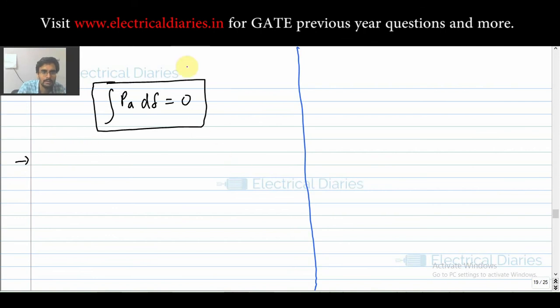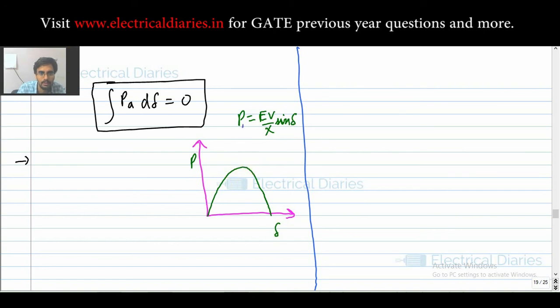So see, this is your system, and this is your CPF. Real power is given by EV by X sine delta. That curve only I have drawn, P and delta. So let me say this is your PE.